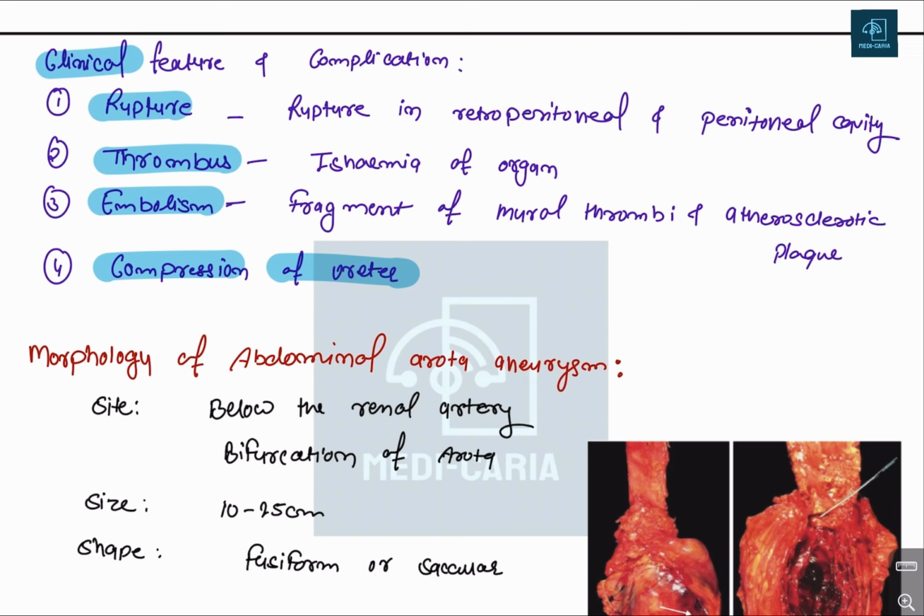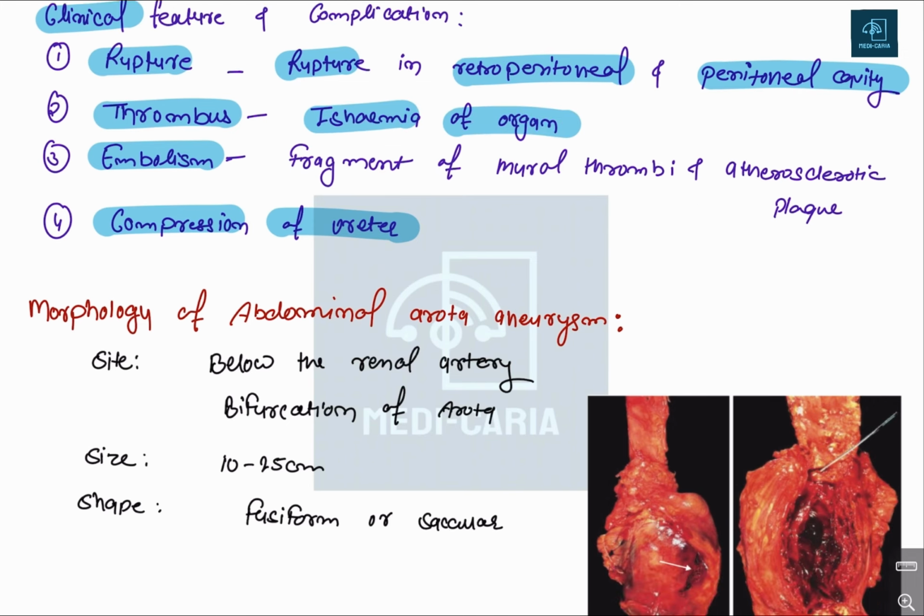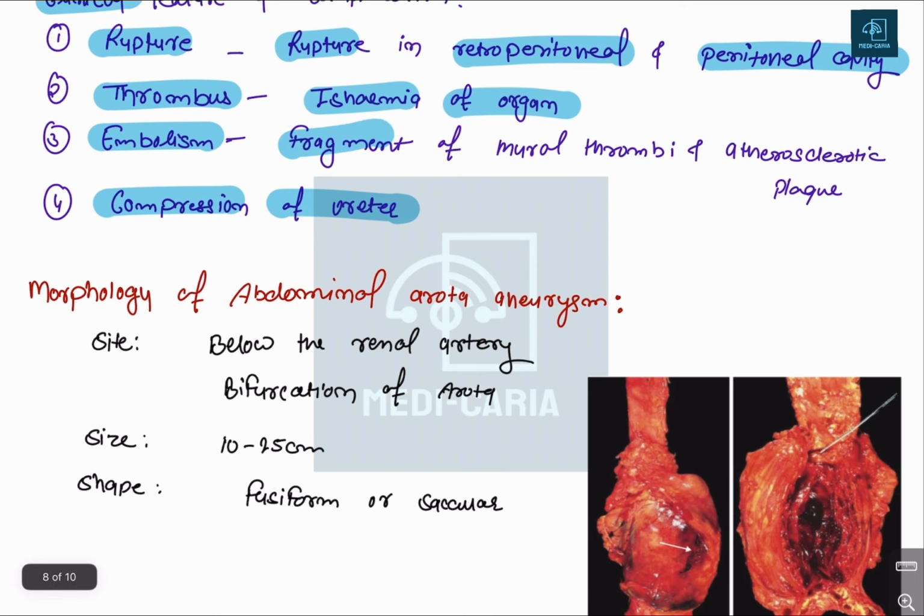Okay. So, what will be the rupture? Like rupture in the retroperitoneal and peritoneal cavity, that blood leaks into the peritoneal cavity. Okay, and forming the pus. Thrombus, there can be ischemia to the organ. Okay, fragment of the mural thrombi and atherosclerotic plug.